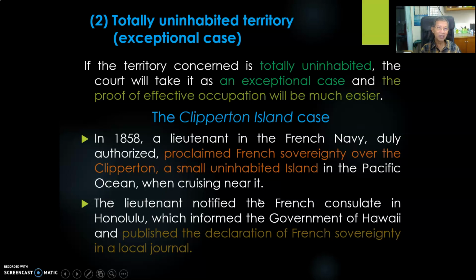The next situation is totally uninhabited territory, which is a very exceptional case. Very often this type of situation can appear in your problem-type question, so you have to be very careful about it. Look at the nature of the island. If it is totally uninhabited, that means no people are on the island. Nobody is on the island. No man's land. No human beings are on the island. This is a very exceptional case.